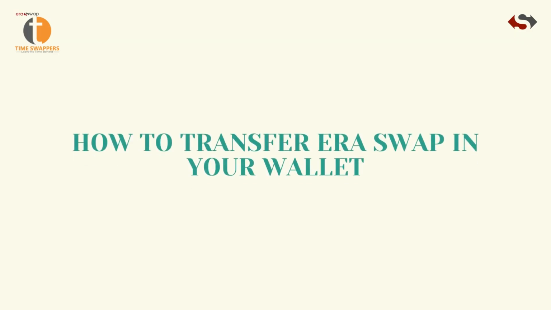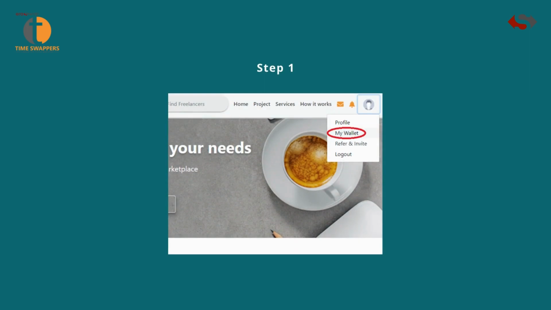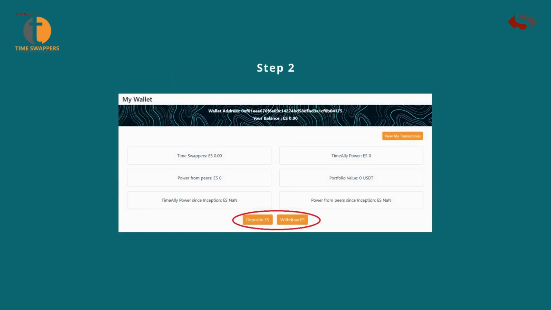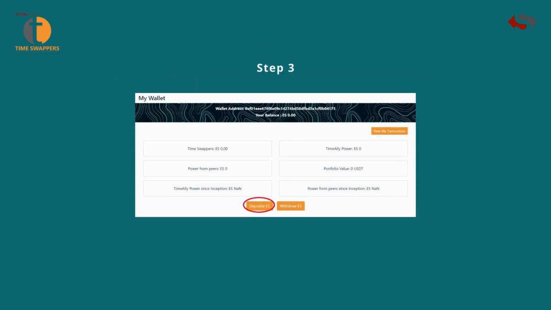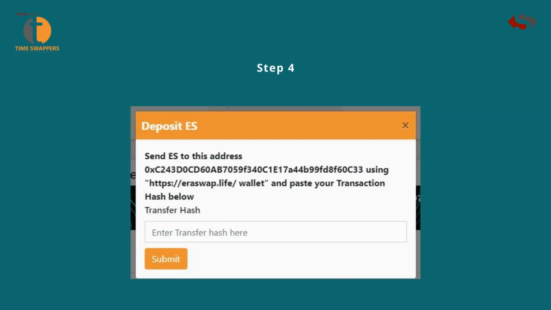How to transfer Eraswap in your wallet. Step 1. Click on My Wallet under Profile icon. Step 2. Here you can withdraw or deposit ES in your wallet. Step 3. To deposit, click on Deposit ES button. Step 4. First send ES to the mentioned address, using any wallet, MyWallet, MetaMask, etc., and paste your transaction hash